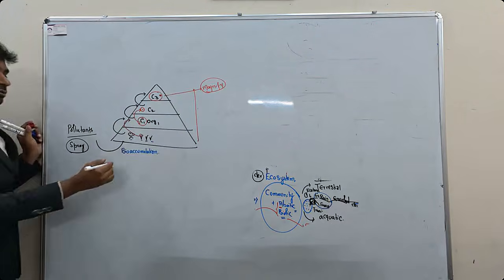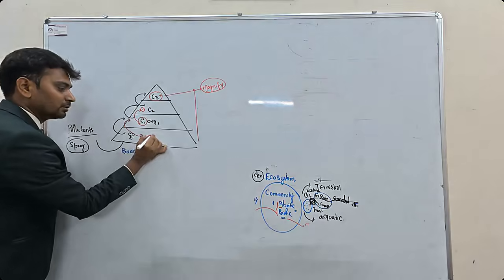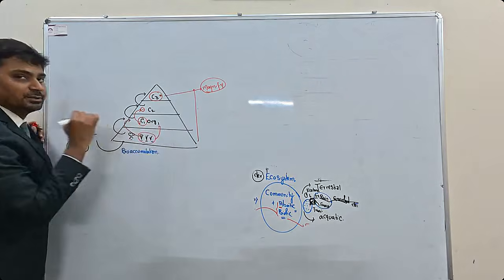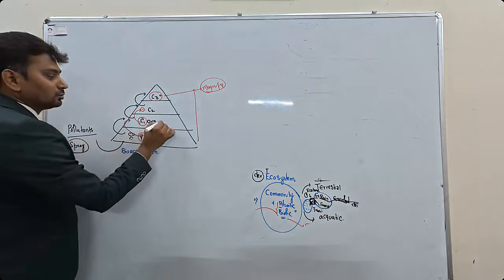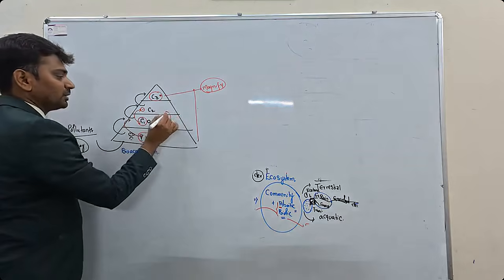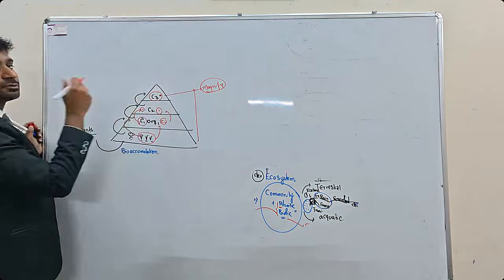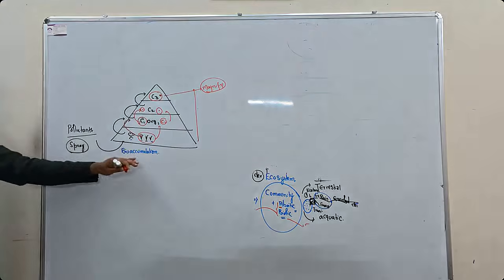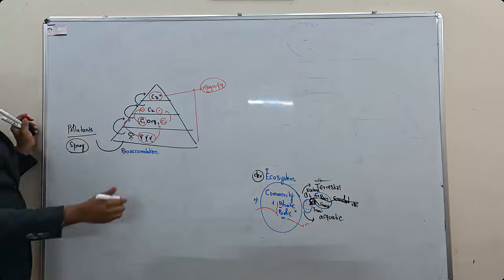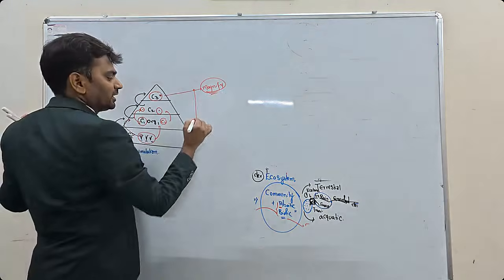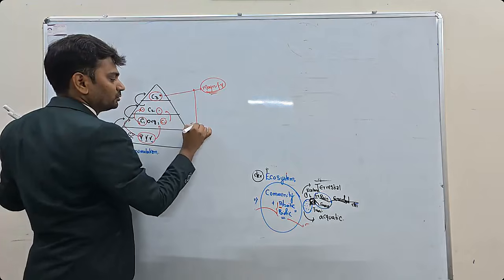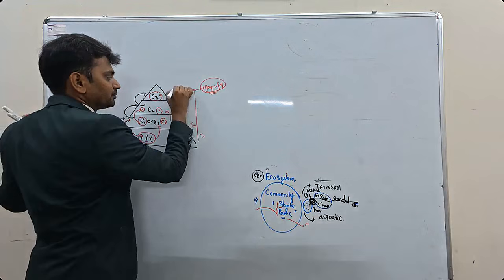Slowly it enters in small amounts. Now all these three will be consumed by this one, and 2 or 3 organisms will consume them. As a result, slowly this will get magnified. Whatever accumulated pesticide is present will get magnified as we move from one trophic level to other trophic levels.